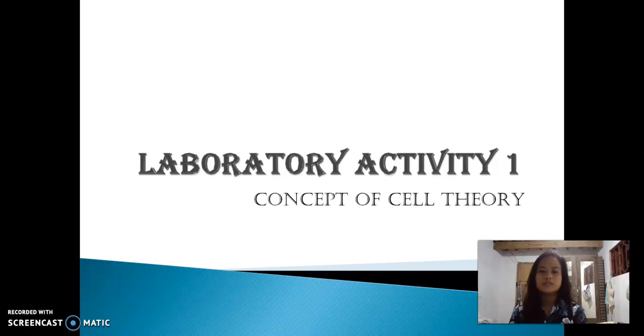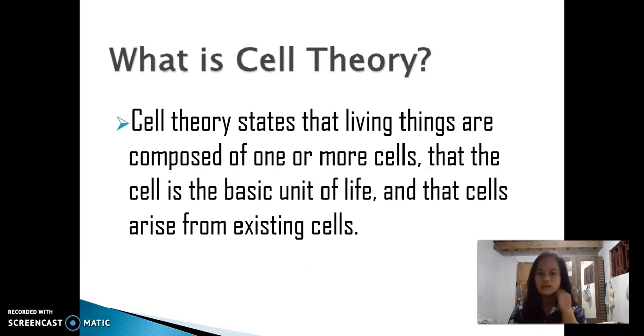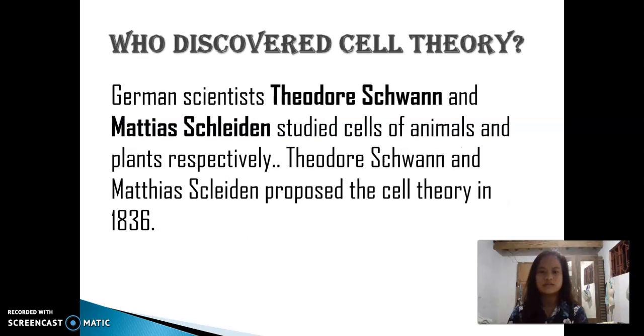So our topic for today is the concept of cell theory. What is cell theory? Cell theory states that living things are composed of one or more cells, that the cell is the basic unit of life, and that cells arise from existing cells. So it means our body is composed of millions and billions of cells.